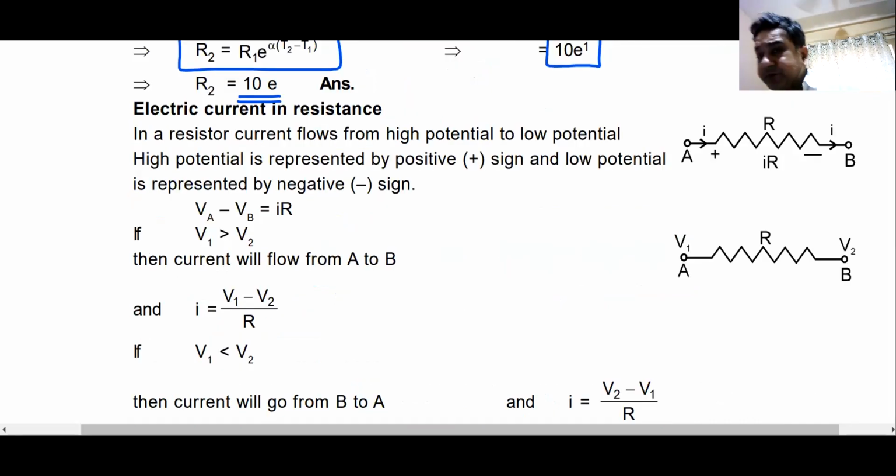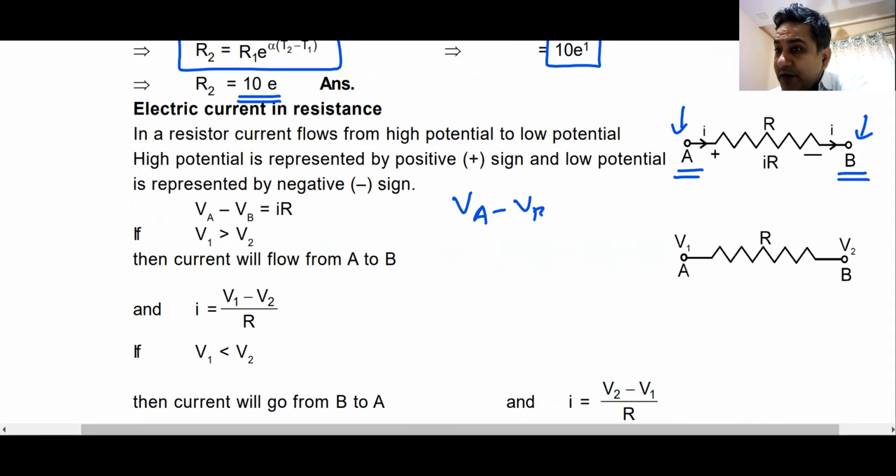Okay. Now, electric current in resistance. This is point A, this is point B. Remember, current always flows from a point of higher potential to lower potential. Why do we say this? Because we imagine that current is the flow of positive charges. Positive charges will always flow from a point of higher potential to lower potential. Here, potential of point A must be more than potential of point B. And the potential difference between point A and point B will be equal to I into R.